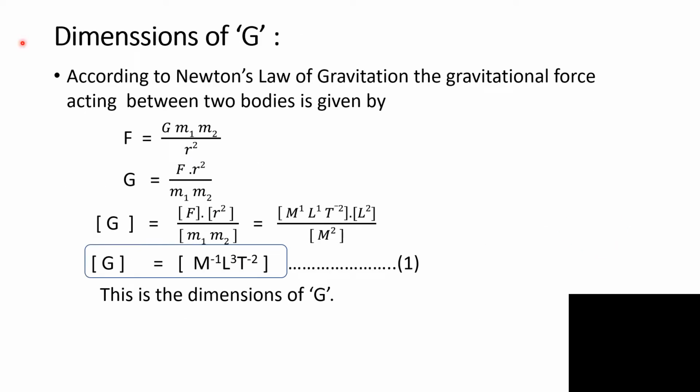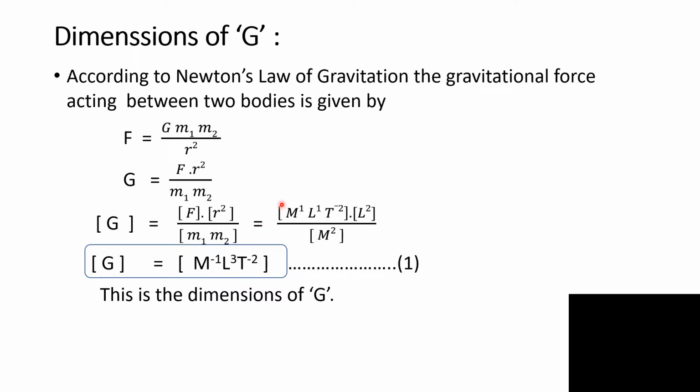Dimensions of G. We know that according to Newton's law of gravitation, the equation for force between two bodies in the universe is given by F equal to G m1 m2 upon r square. Therefore, G equal to F r square upon m1 m2. The dimensions of G equal dimensions of force F into dimensions of distance square r square divided by dimensions of m1 and m2.